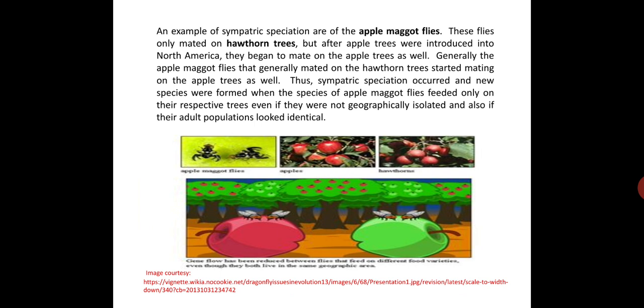These flies originally mated only on hawthorn trees, but after apple trees were introduced into North America, they began to mate on the apple tree as well. Sympatric speciation occurred and new species were formed when the apple maggot flies mated only on their respective trees, even though they are not geographically isolated, and even though their adult populations look identical.